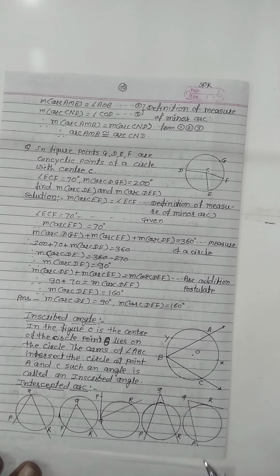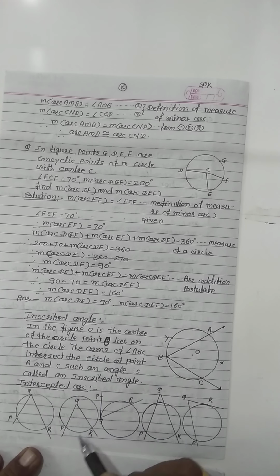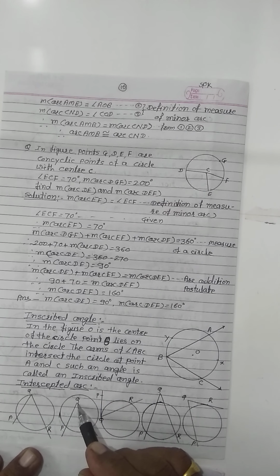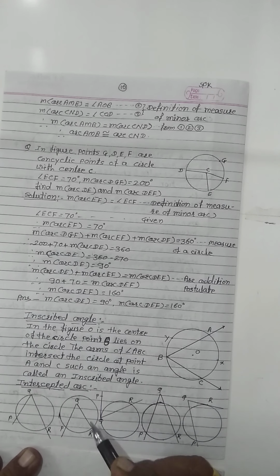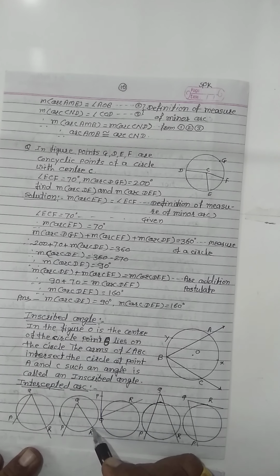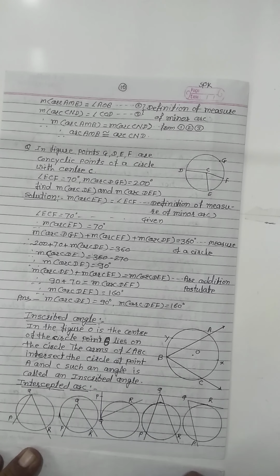In this figure, the vertex of angle PQR is not on the circle, it is inside the circle, but this arc PR lies inside the angle, so we can say this arc is intercepted by angle PQR.